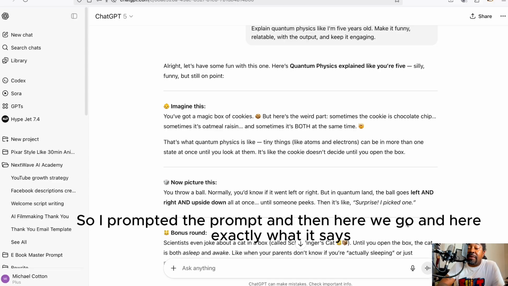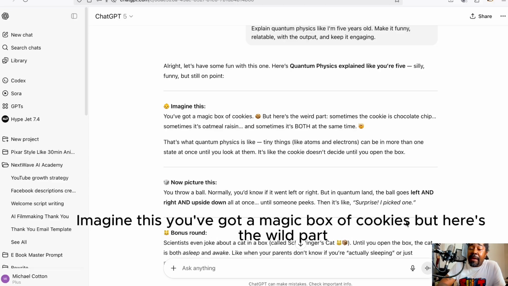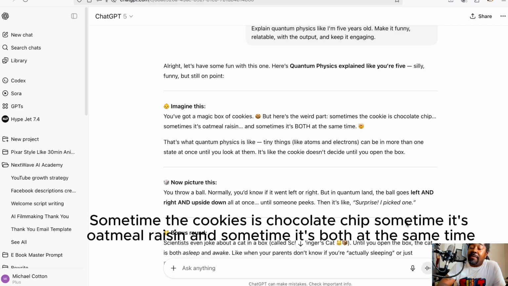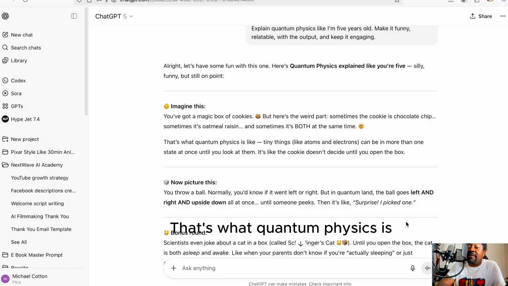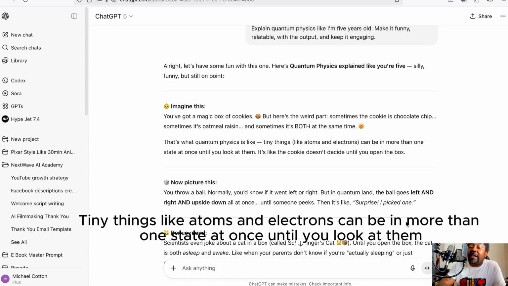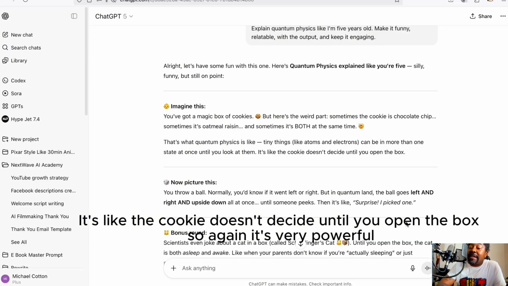And here's exactly what it says. Imagine this. You've got a magic box of cookies, but here's the wild part. Sometimes the cookie is chocolate chip, sometimes it's oatmeal raisin, and sometimes it's both at the same time. That's what quantum physics is. Tiny things like atoms and electrons can be in more than one state at once until you look at them. It's like the cookie doesn't decide until you open the box. So again, it's very powerful.